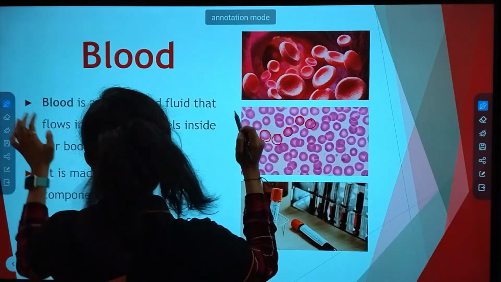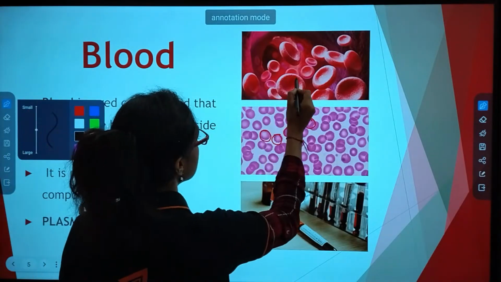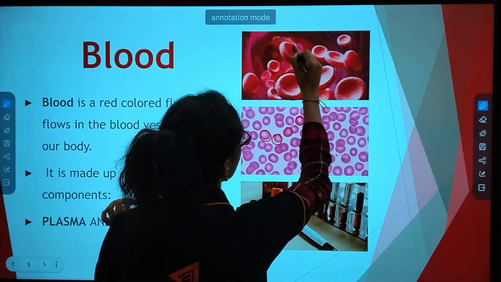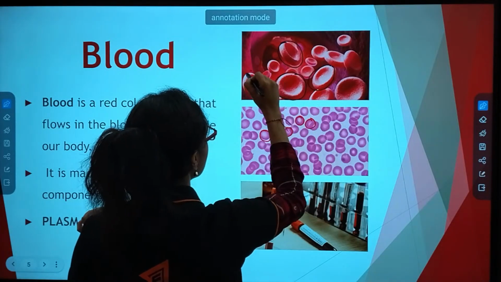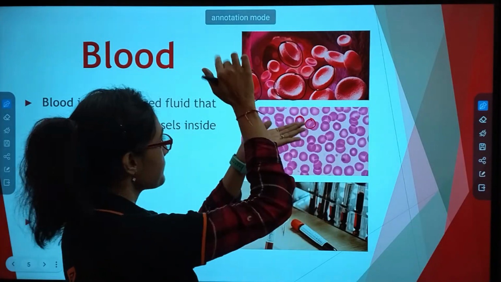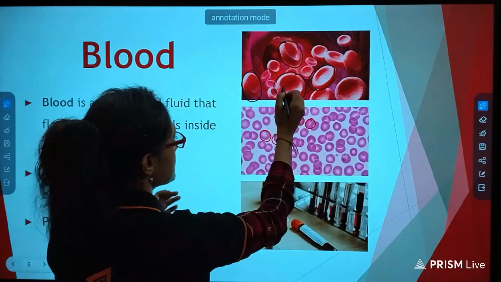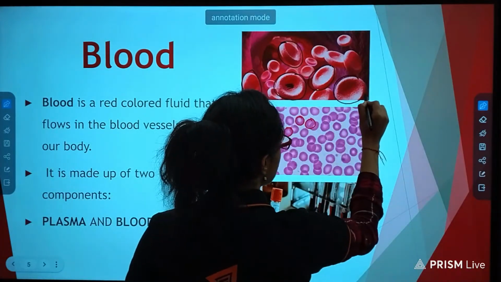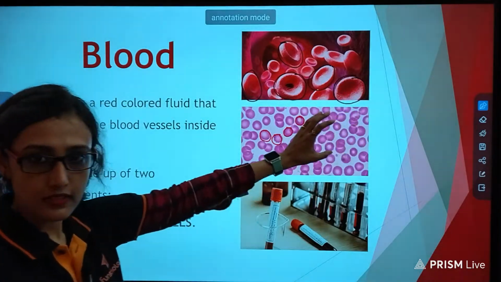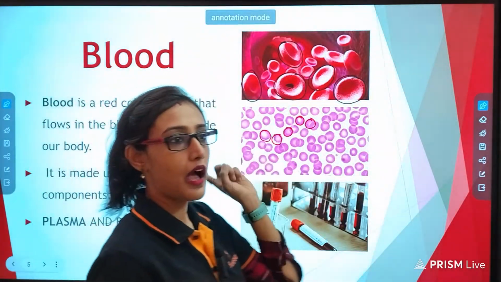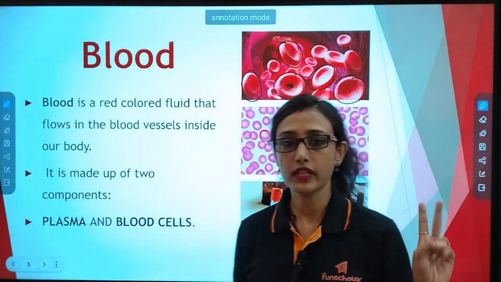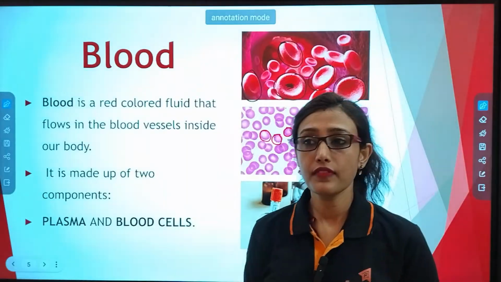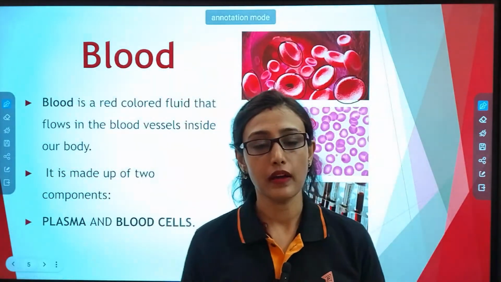In 3D, if you look, see, a cell appears like this. A bit oval shaped, and there is a depression in these cells. So these are nothing but cells, the smallest unit. Our heart is made up of cells, our kidney is made up of cells, our blood is made up of cells, even our whole body is made up of cells.